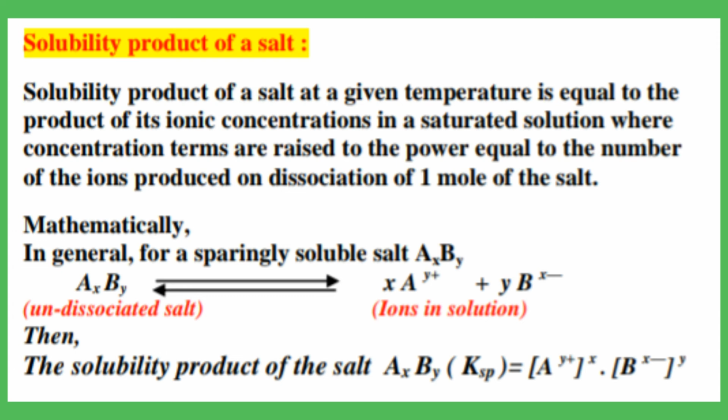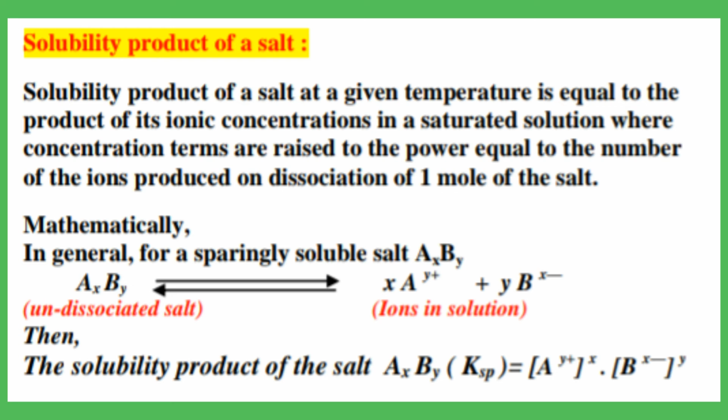Here, AxBy, this sparingly soluble salt dissociates into ions as x number of A^y+ and y number of B^x-. A^y+ and B^x- are the ions in solution which are formed after dissociation of the sparingly soluble salt AxBy.